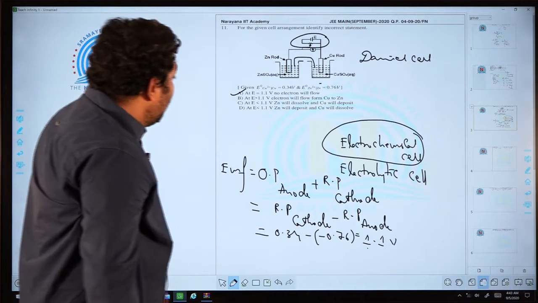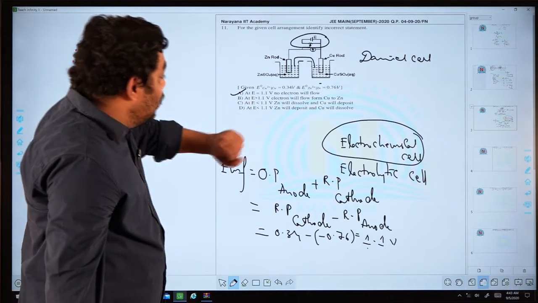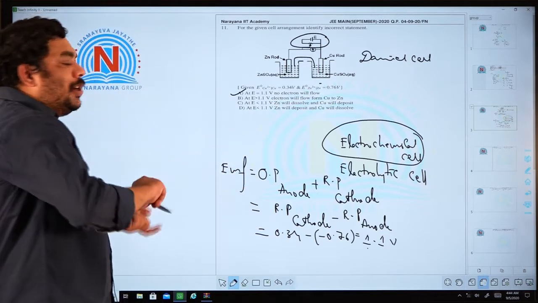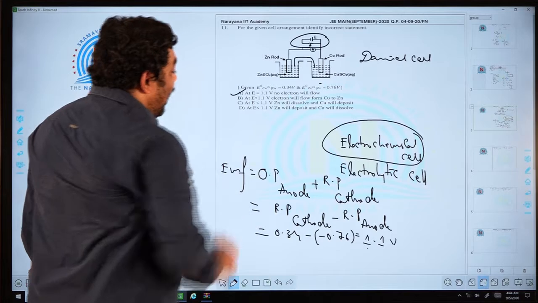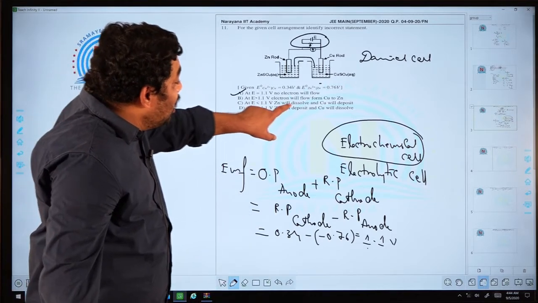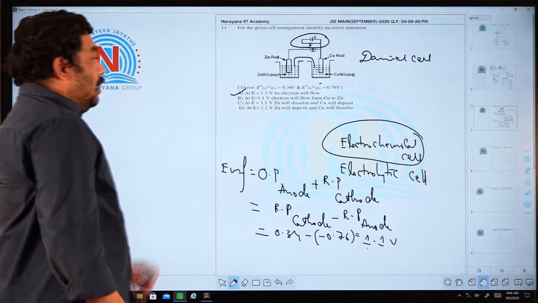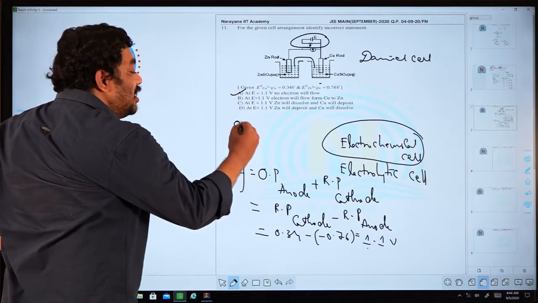Next, E greater than 1.1 volts, electrons will flow from copper to zinc. Anode and cathode, the working will be reversed. And at E less than 1.1 volts, zinc will dissolve and copper will deposit. Sir, at anode always oxidation takes place.